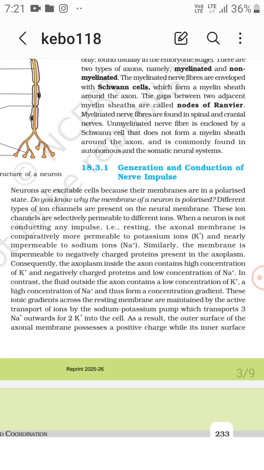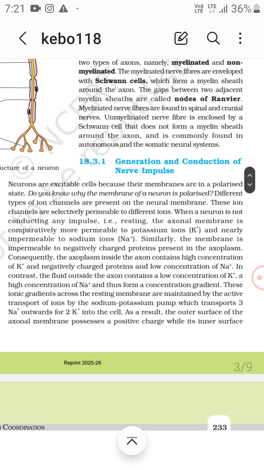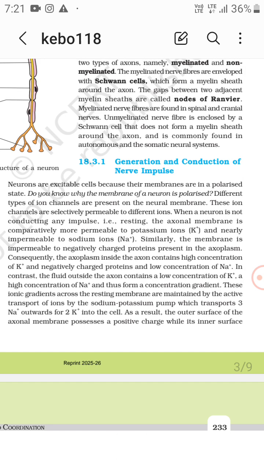When the neuron is not conducting any impulses, that is resting. The axonal membrane is comparatively more permeable to potassium ion, K+, and nearly impermeable to sodium ion.